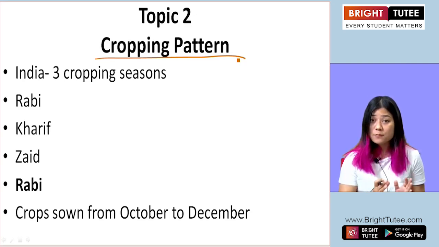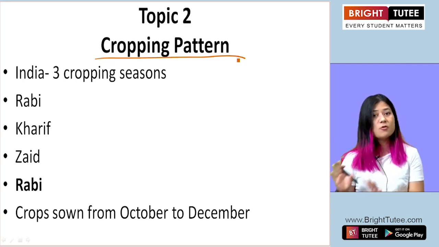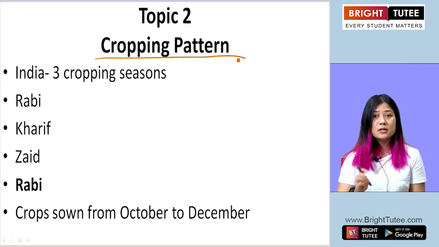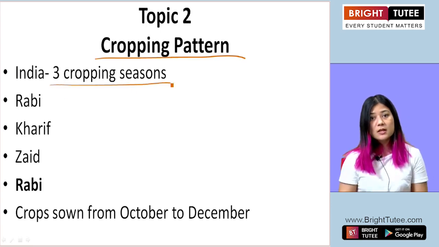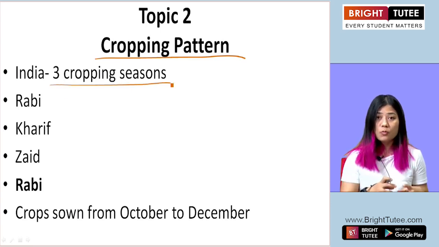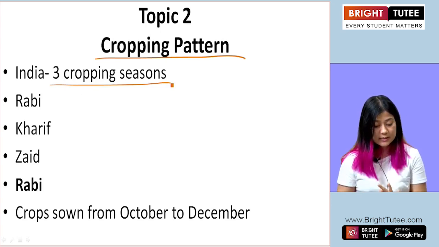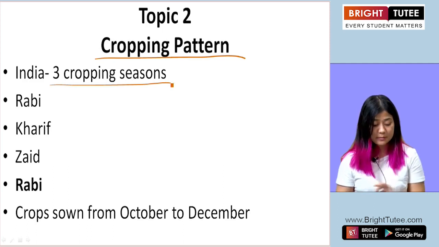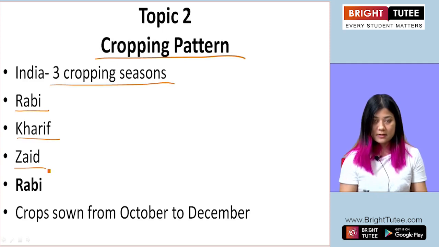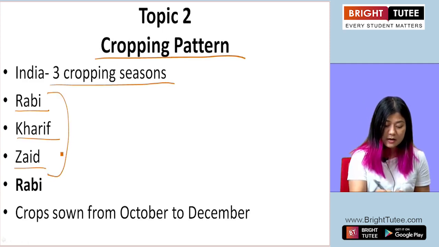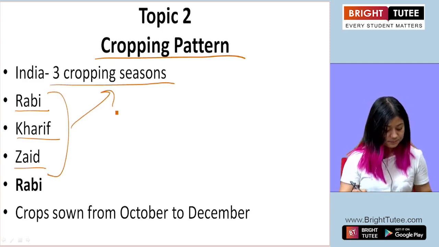Is there a time for crops to be grown, or can crops be cultivated at any time? In India there are 3 cropping seasons, meaning the crops are sown or grown at 3 particular seasons. They are called Rabi, Kharif and Zaid. Okay, these are the 3 cropping seasons.